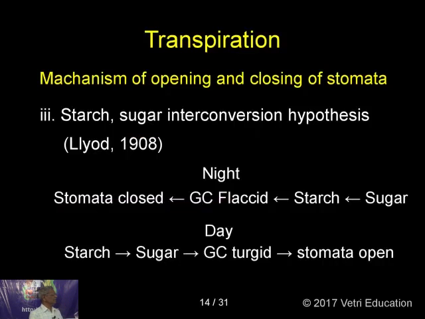The third theory is what is called the starch-sugar interconversion hypothesis. As I was just telling you, this third theory is only an elaboration of the first theory. During photosynthesis, what happens? Carbohydrate is formed, sugar is formed, and it's converted into starch.